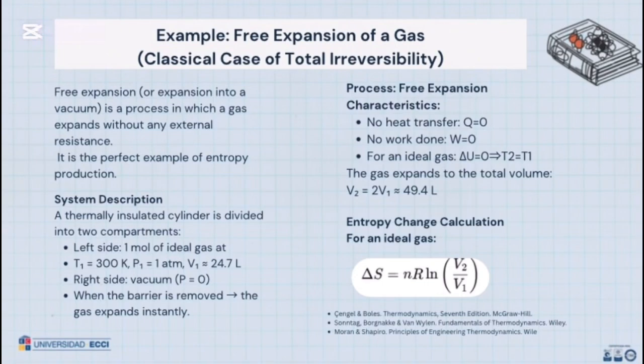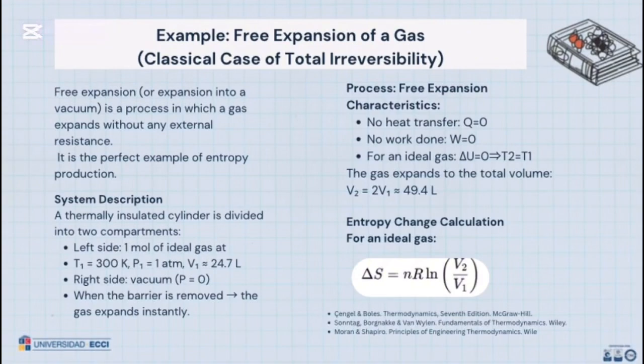System description: a thermally insulated cylinder is divided into two compartments. Left side: 1 mole of ideal gas at temperature T1 equal to 300 Kelvin, pressure P1 equal to 1 atmosphere, and volume V1 equal to 24.7 liters. Right side: vacuum, pressure equal to 0. When the barrier is removed, the gas expands instantly.